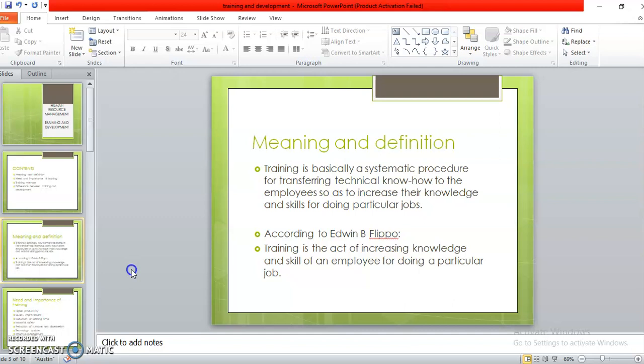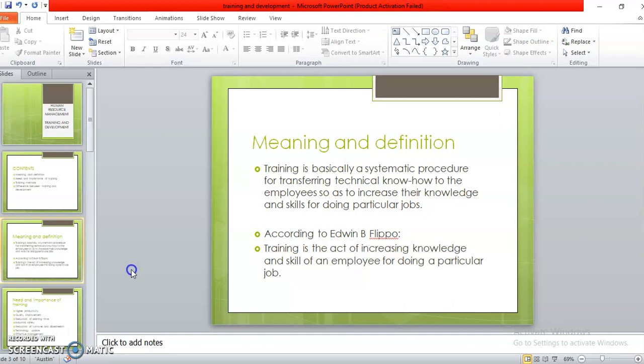Now, before we move into the definition of training, are the three terms training, education and development the same? No. Though they sound similar, there is a small change in that the concepts itself are different. Now, training is a process by which the aptitudes, skills and abilities of the employees to perform specific jobs are increased. So, he is having a skill and ability. How best am I utilizing it to perform specific jobs that I have hired him for?